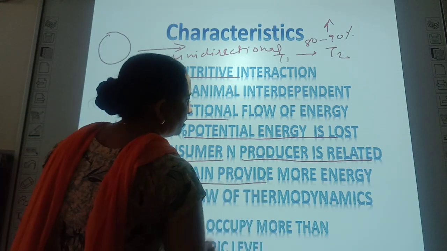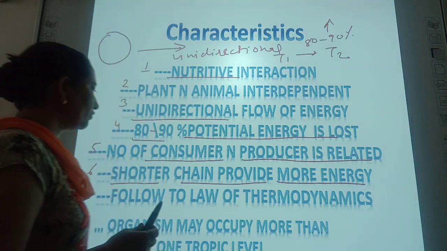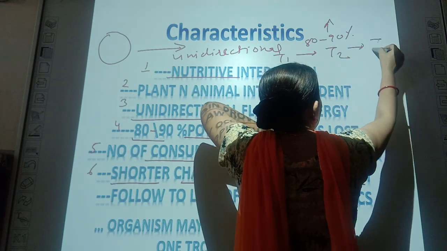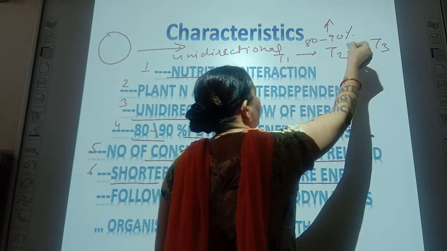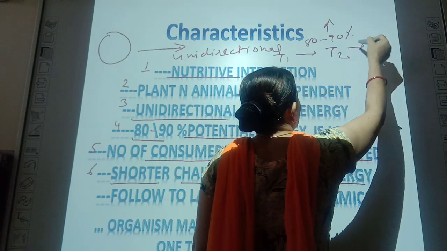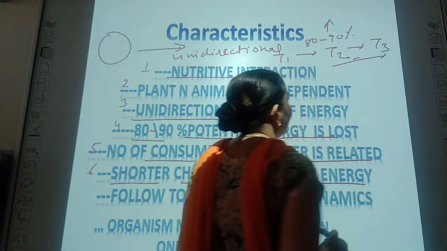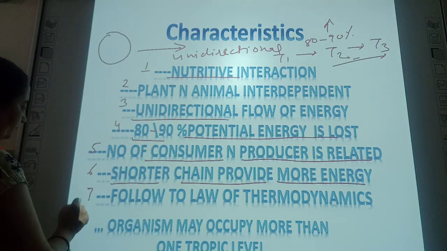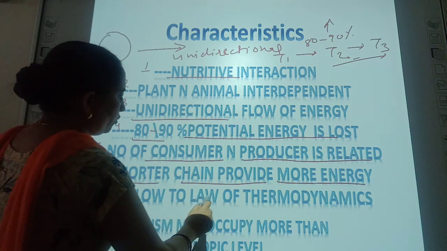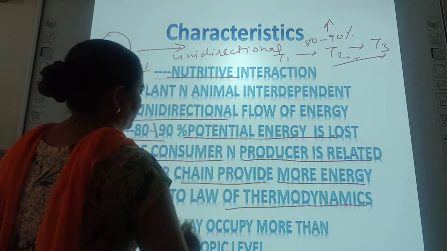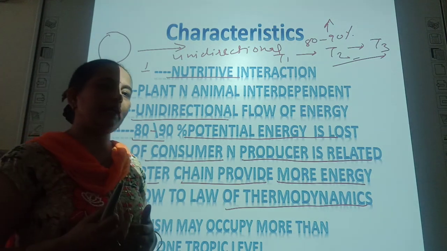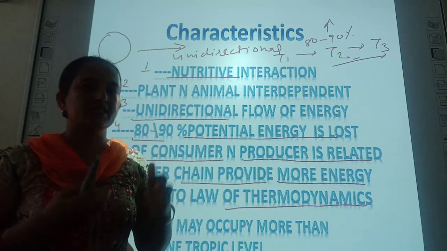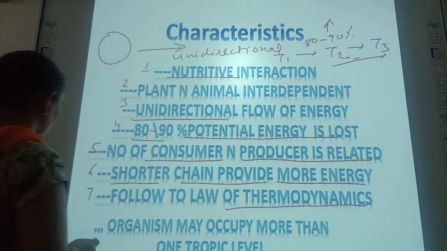Shorter the chain, more energy is provided, because if there are only 3 trophic levels in a chain, then transfer of energy takes place from one trophic level to this trophic level, and with fewer steps, less loss of energy takes place. It follows the laws of thermodynamics, that is, energy can neither be created nor destroyed, but this energy is used by the organism itself for its physiological activities.